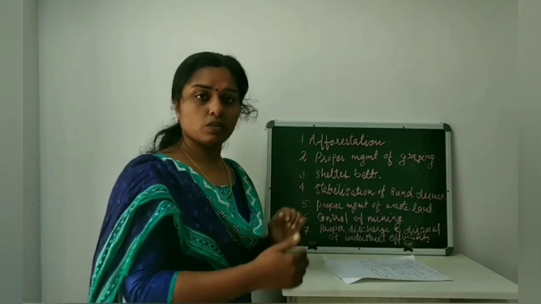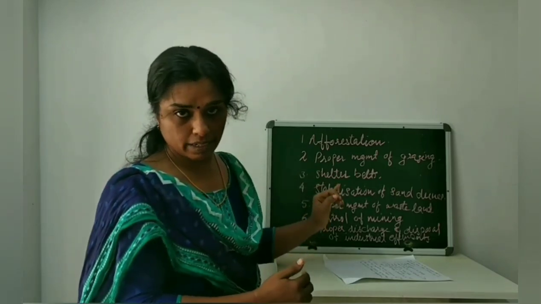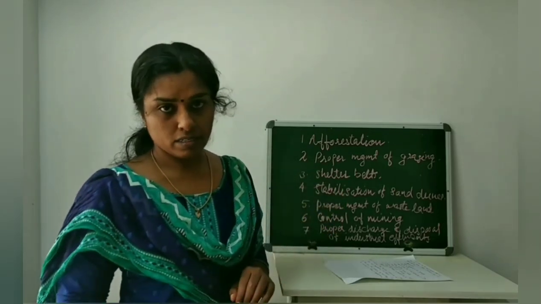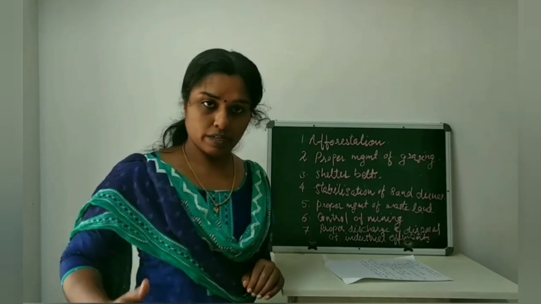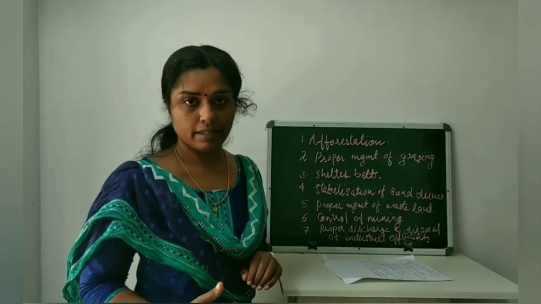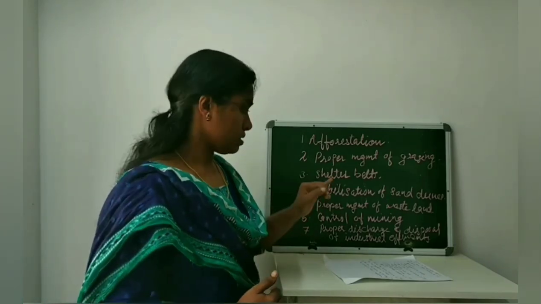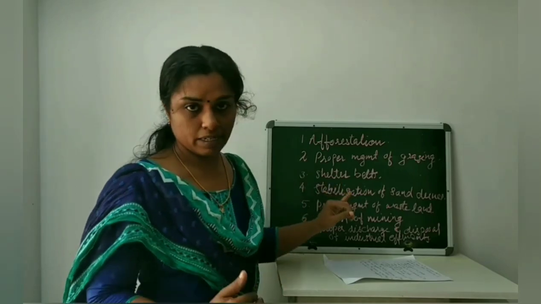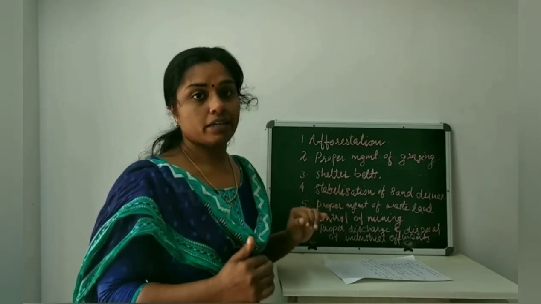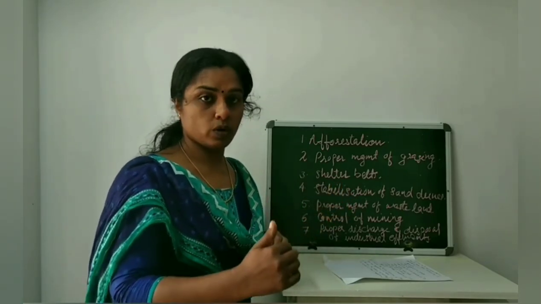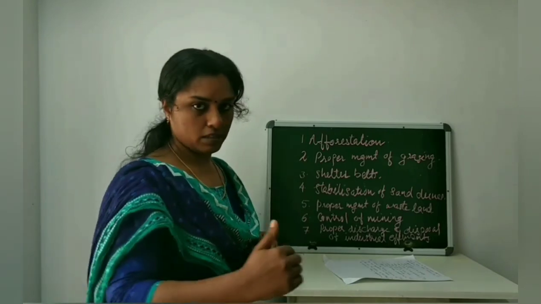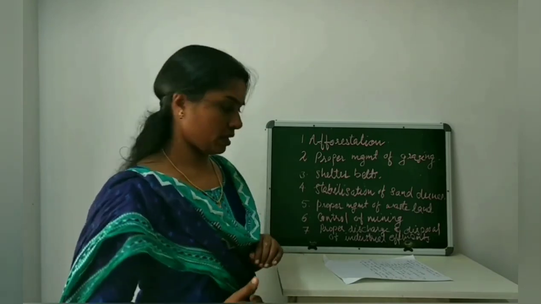When we grow thorny bushes in the desert area, we can reduce desertification, which also leads to a reduction in land degradation.